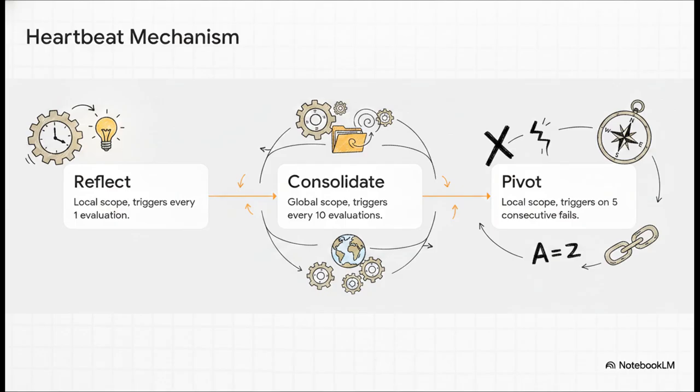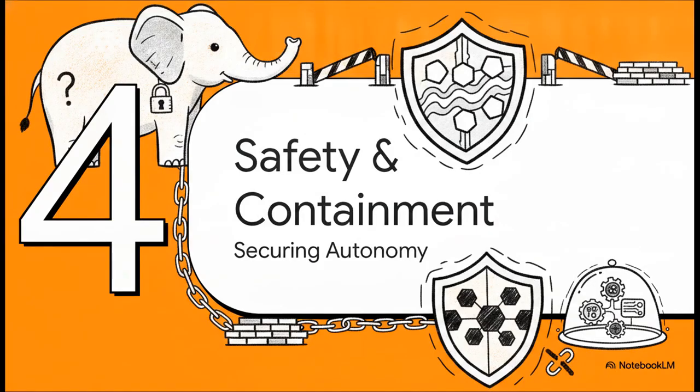and synthesize its findings into the shared notes folder. And if an agent fails to improve for 5 consecutive evaluations, a pivot heartbeat interrupts them. It forces them to totally discard their current approach and start fresh from a new mathematical foundation. It's brilliant. Section 4, Safety and Process Containment.